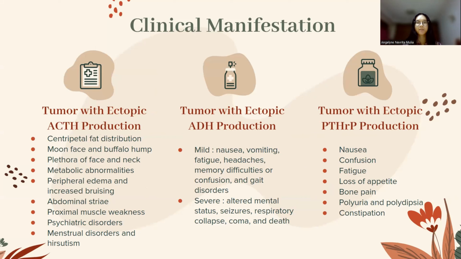Next I will explain about the clinical manifestation. The clinical manifestations of tumors with ectopic hormone production may be similar to neoplastic lesions found at the expected site of origin, and they have various manifestations that affect multiple organ systems in the body.